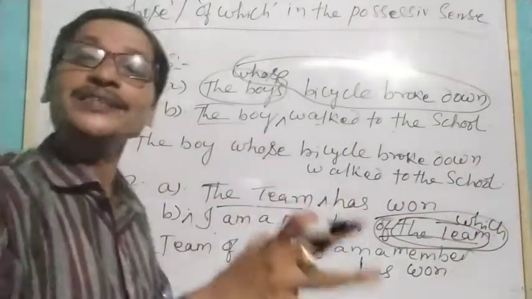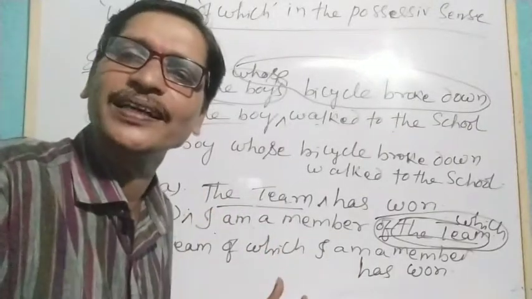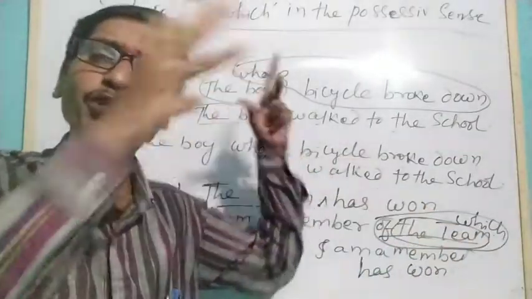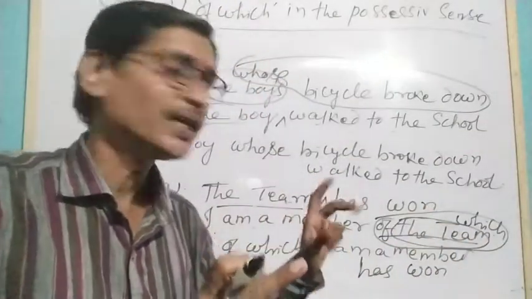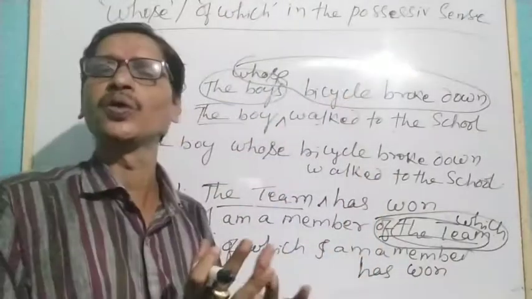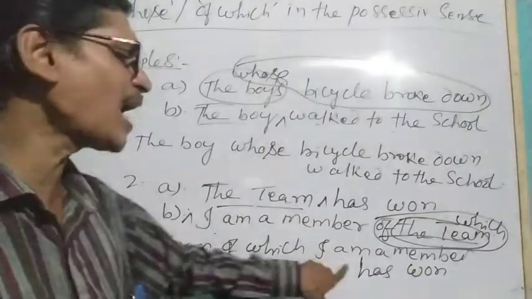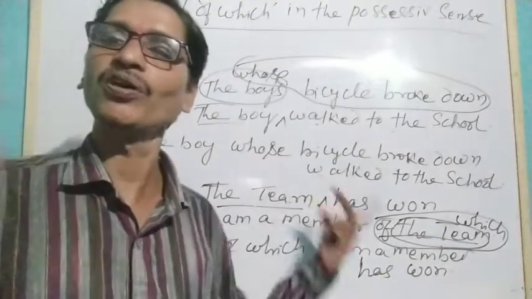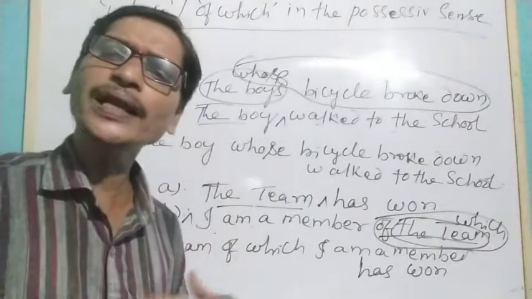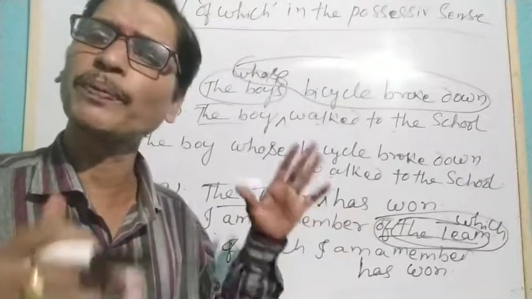So of which I am a member is giving more information about that team. We have used of which because here we are not considering the team as living beings. We are talking about a group. Understand? So today we understood how we use the relative pronouns who, whom and whose for persons.